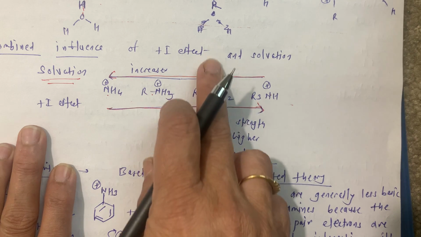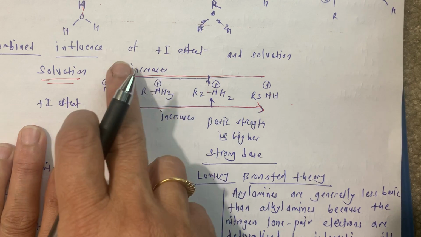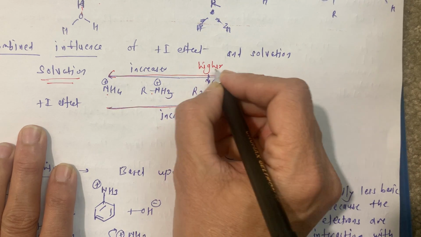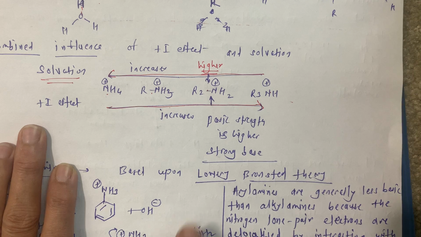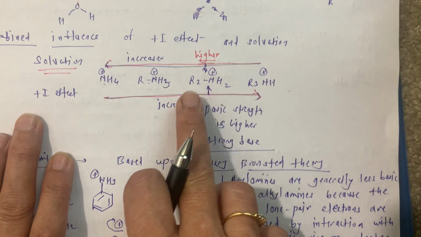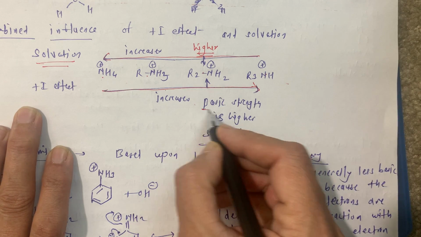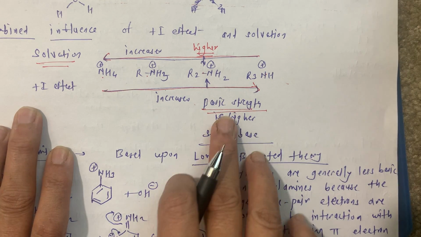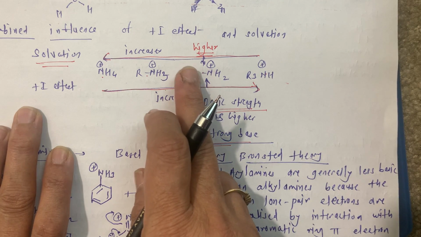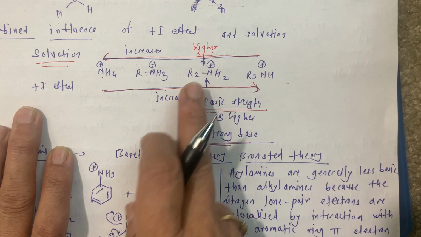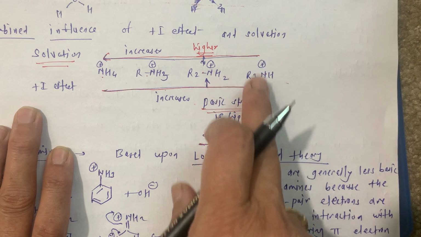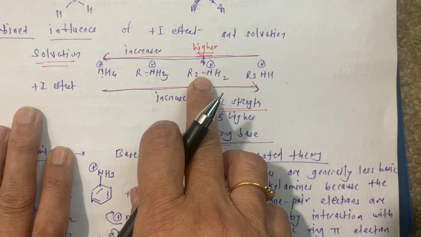So at this point, both these influential factors are higher, and that's why R2NH2 plus, our secondary amine, has higher basic strength. This is a strong base. The secondary amine is a strong base due to these two factors.